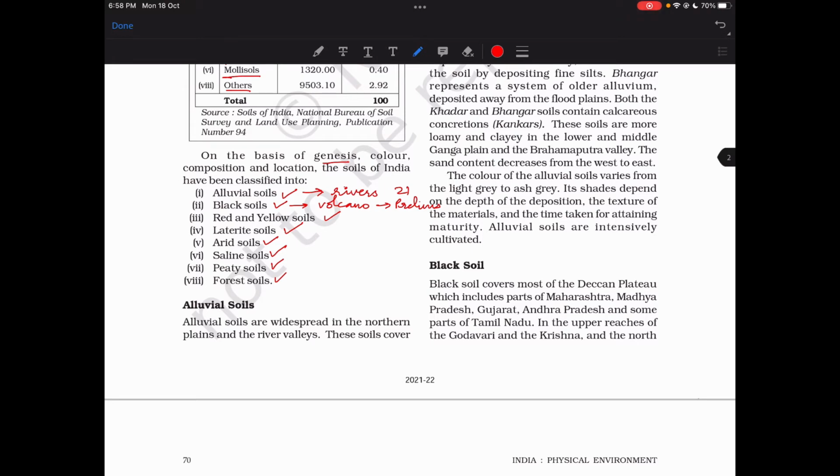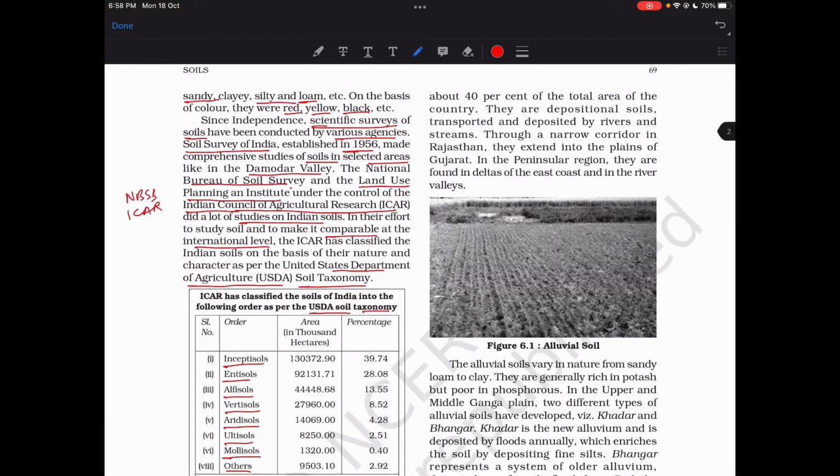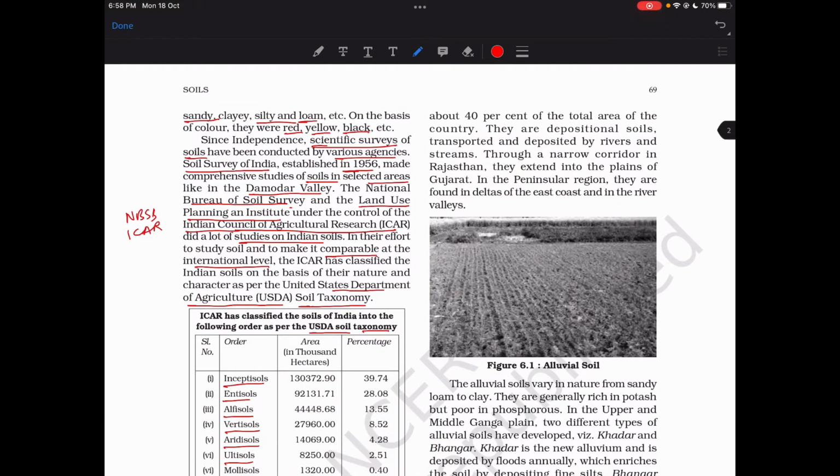Alluvial soils are widespread in northern plains and river valleys. These soils cover 40% of the total area of the country. They are depositional soils transported by rivers and streams. Through a narrow corridor in Rajasthan, they extend into the plains of Gujarat.